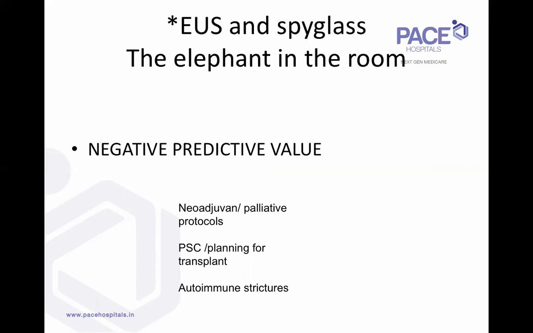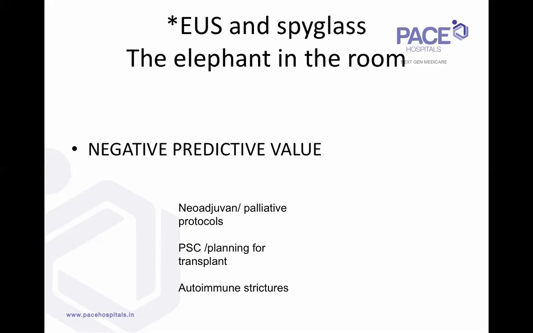We have to address the elephant in the room, which is the problem of the negative predictive value. Negative predictive value means, if the test is negative, can I ask the patient to go home? In most of these tests, it's only a maximum of 50 to 70%. So when you have a patient with a tumor and his age, clinical picture, radiological image and biochemistry are all fitting into malignancy, and the test is negative, you are still stuck at the end of it, because it's only 50 to 70%. So around 30 to 50% of the negative patients can still have a malignancy. So actually you're really stuck.